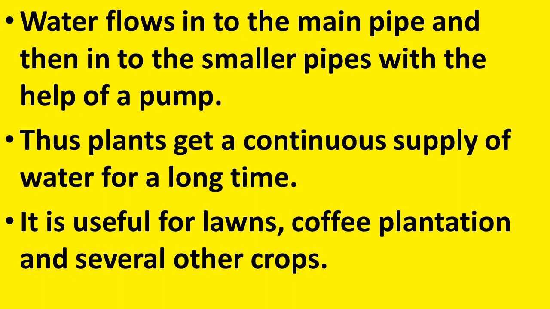So, in the sprinkler system, the water flows into the main pipe and then into the smaller pipes with the help of a pump. Therefore, the plants get a continuous supply of water for a long time. And for which type of plants is this system more useful? For lawns, coffee plantations and several other crops. You must have seen this sprinkler system in our school campus also.